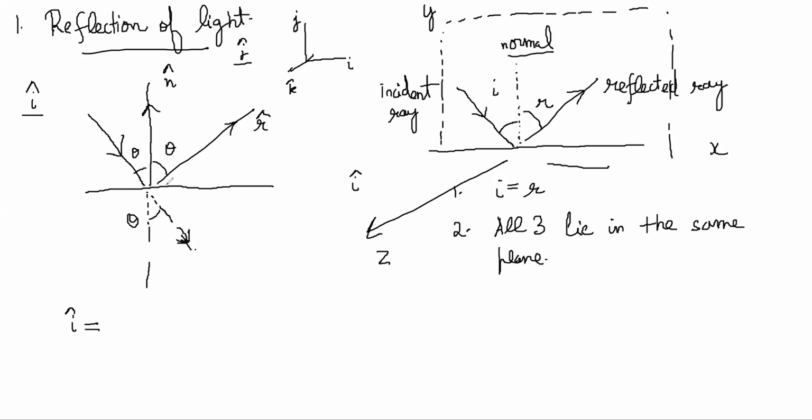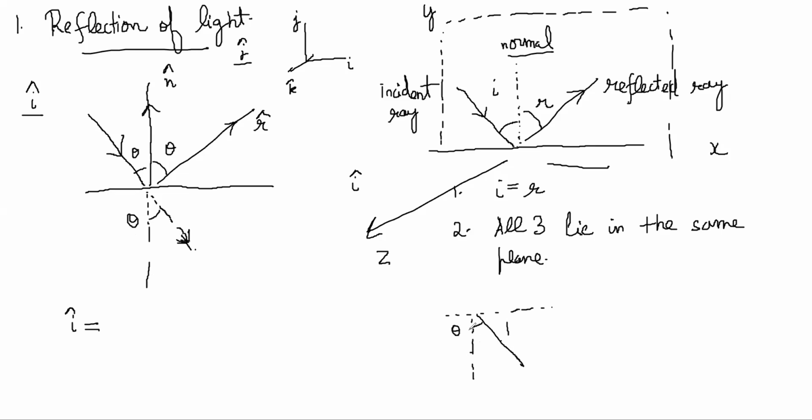Unit vector means a line of one unit length in this direction. How will we represent it in ijk notation? Can you guess what it will be for the incident ray? Suppose you have 1 unit length in this direction, and it makes an angle theta.